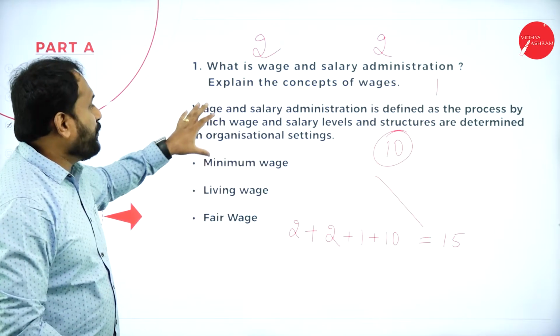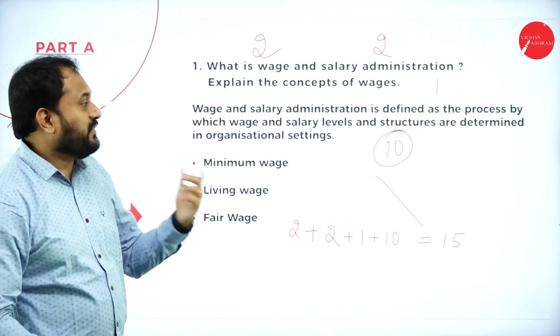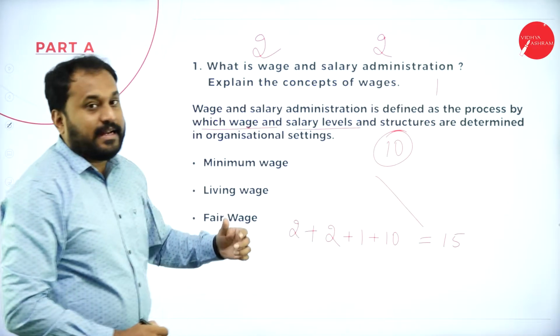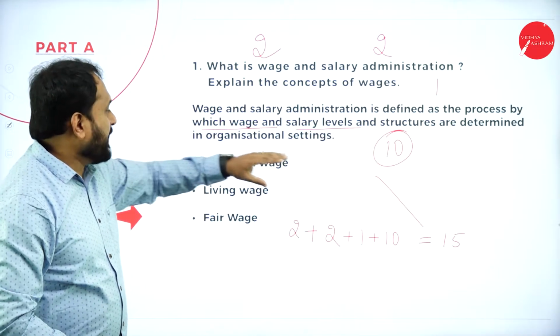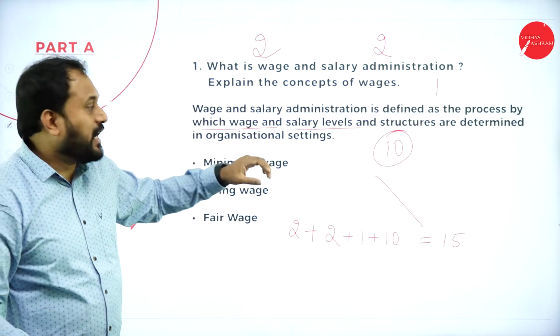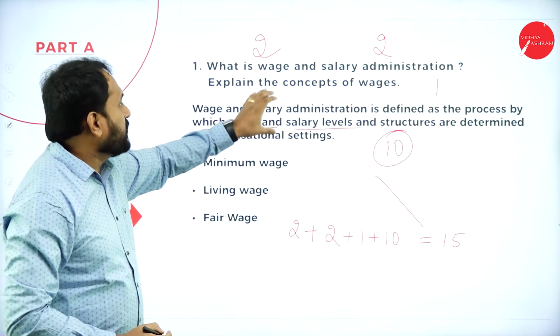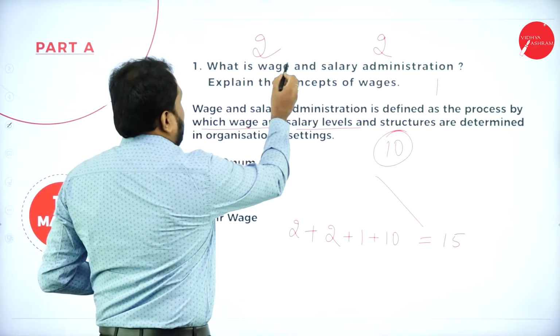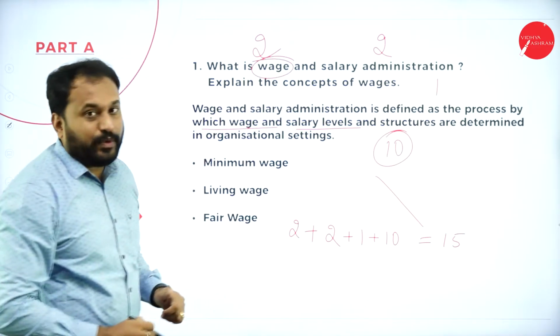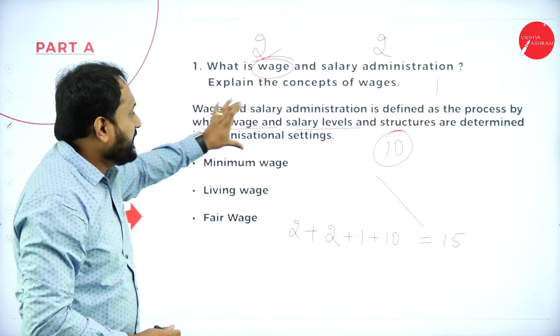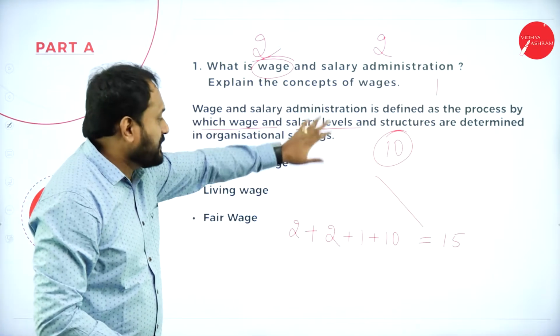So here we have: wages and salary administration is defined as a process by which wages and salary levels and structures are determined in an organization setting. Now I have given a small introduction, but later you need to write what is wage and what is salary administration. Then you combine and write these things. So fair enough. Let's go with the next one.